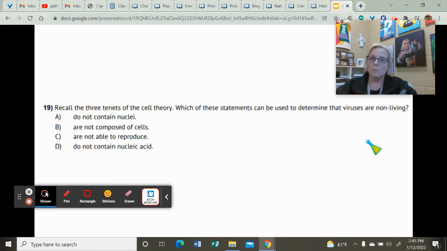But remember, go back to the hand in your notebook. You have that little thing glued in there at the very beginning, and it talks about all the characteristics of life. And we also have claim evidence reasoning, and in your notes, we've talked about the things that viruses can't do. Okay, they're not able to reproduce.